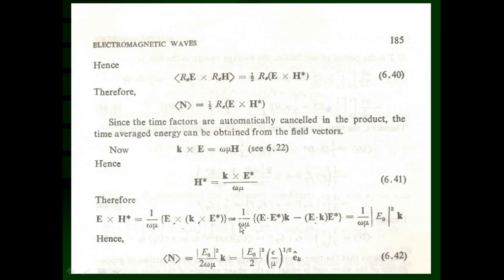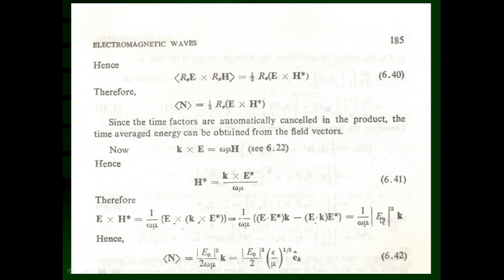Remains 1 upon mu omega into E dot E star. Now these two vectors are parallel to each other, so the dot product, cos 0, is going to be 1. So the magnitude of E into the magnitude of E star, which is the same, is E0. So E dot E star is equal to modulus of E0 squared, indicating that the magnitude of vector E is E0.